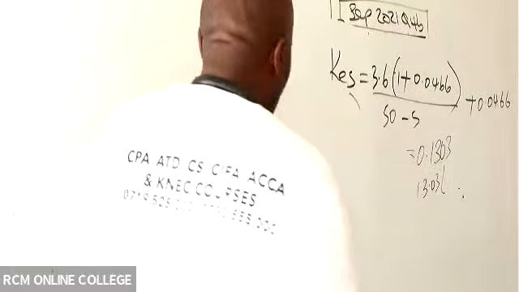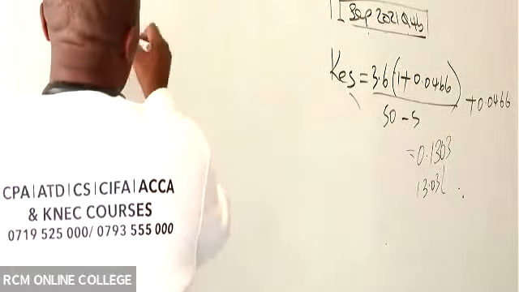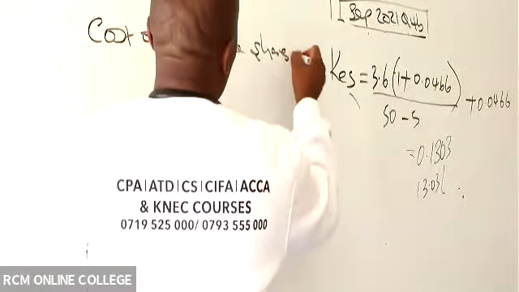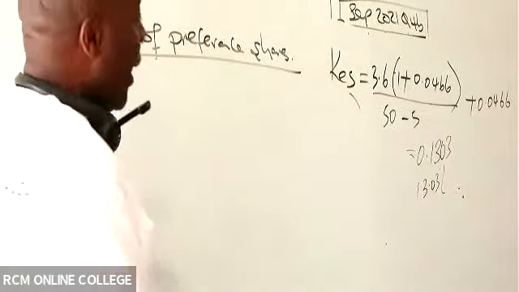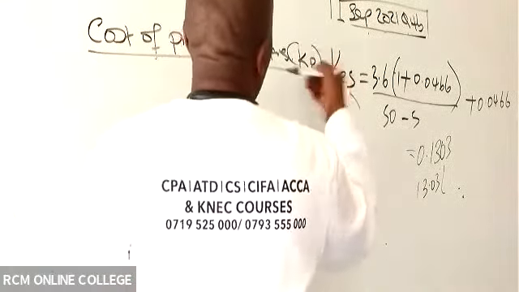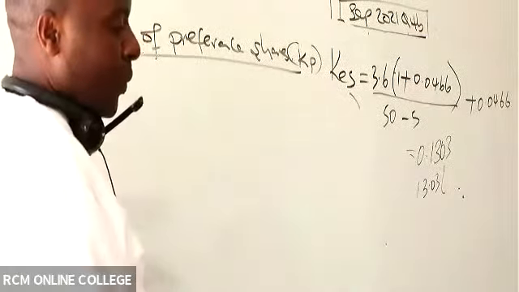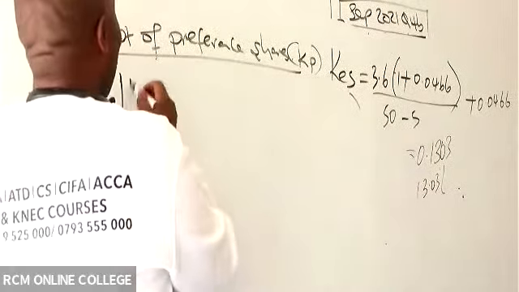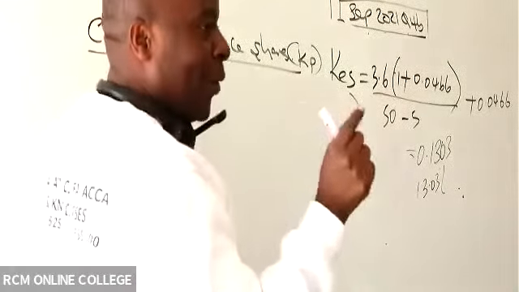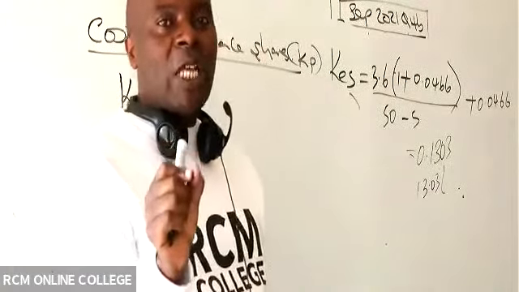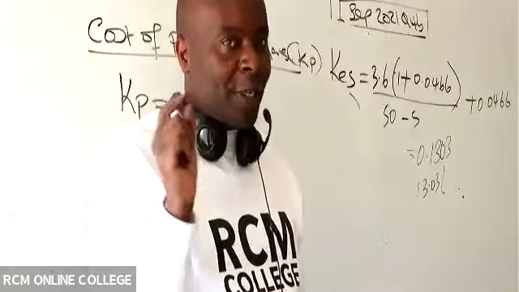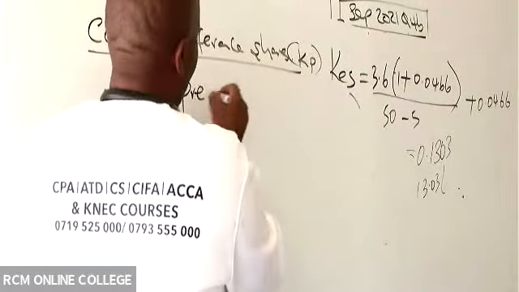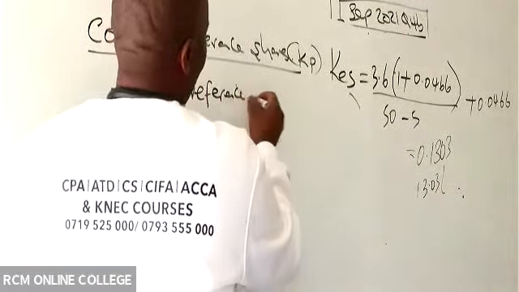And then now we go to cost of preference shares, KP. I love KP a lot because preference dividends don't have a growth rate. Preference dividends normally come with a fixed rate of return. So then I will be able to say here, KP is preference dividend